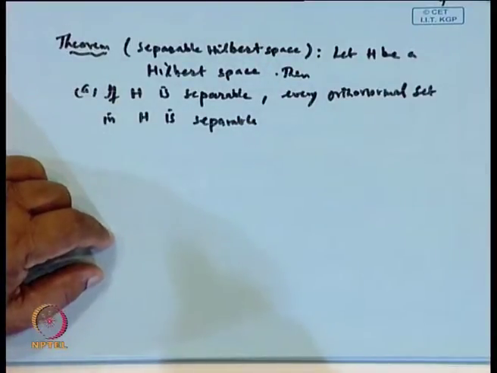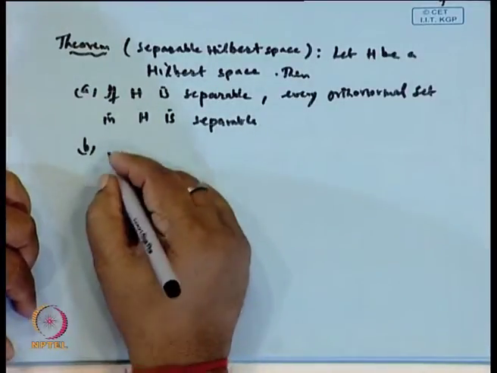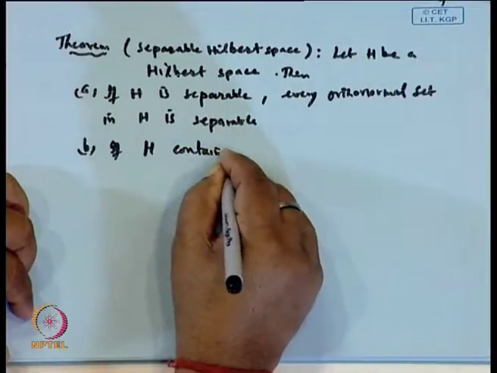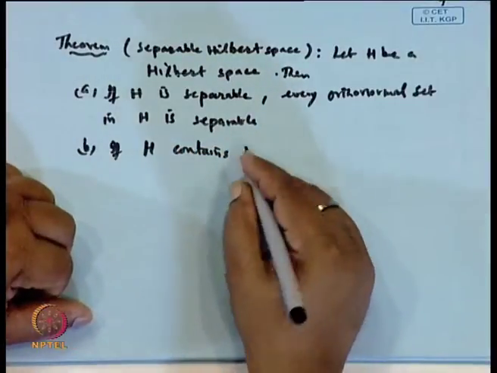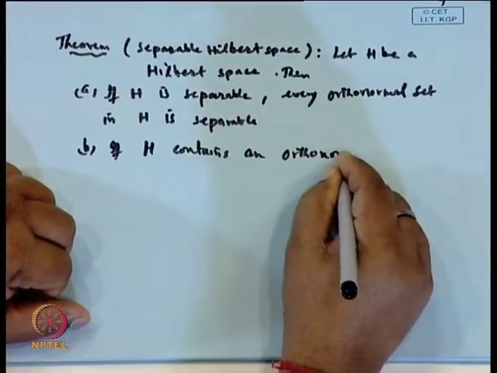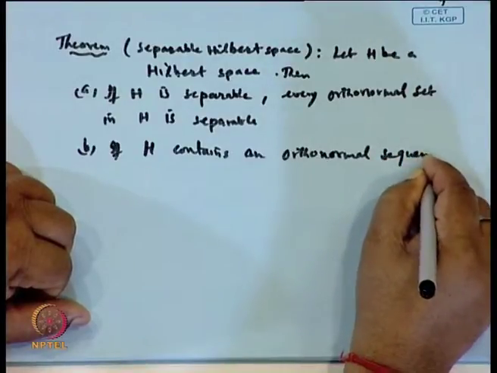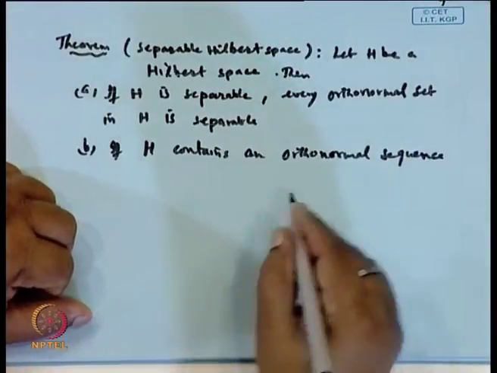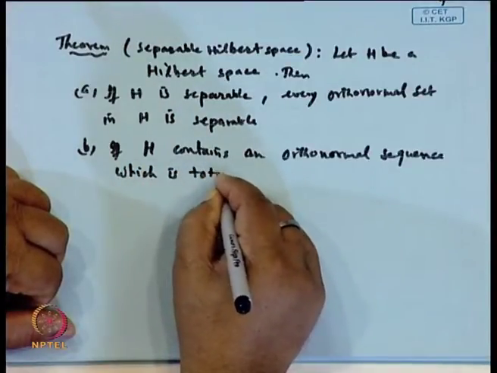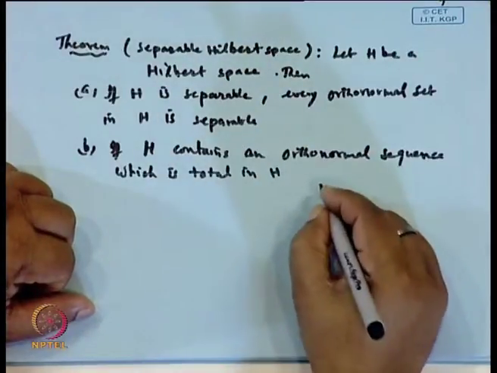And part B is: if H contains an orthonormal sequence which is total in H, then H is separable.